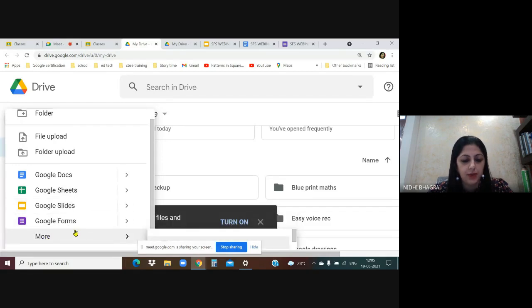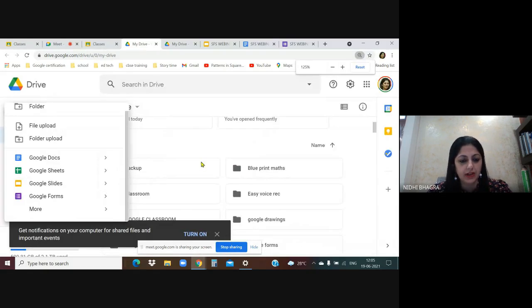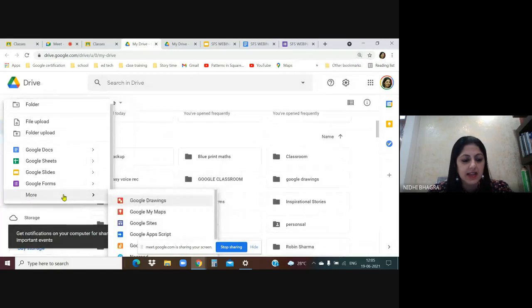As I click on More, you see few apps open up over here. So the very first app is Google Drawings. A blank canvas will open. You can straight away start your Google drawing from here.